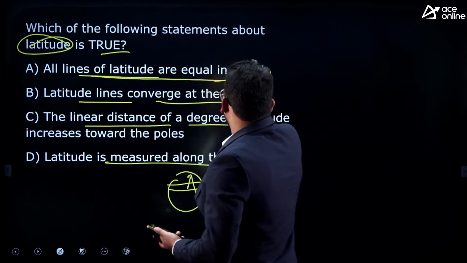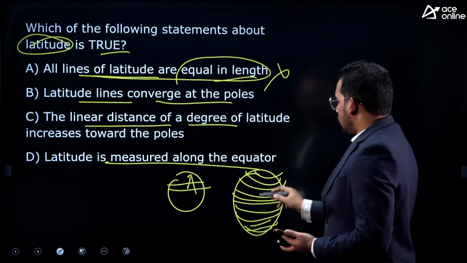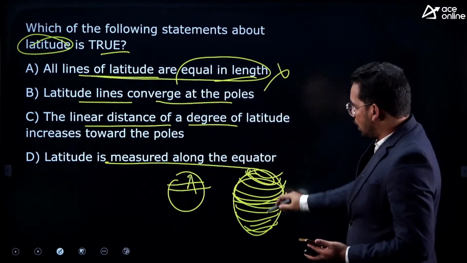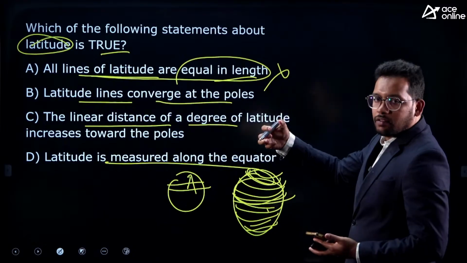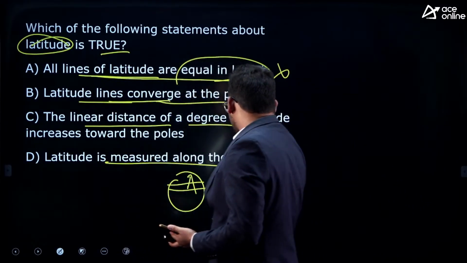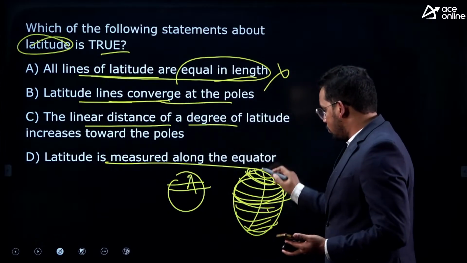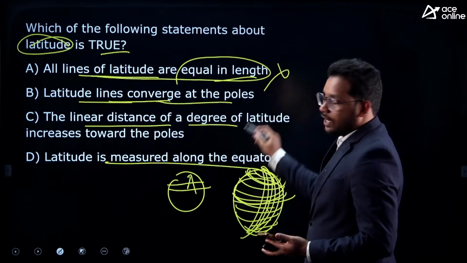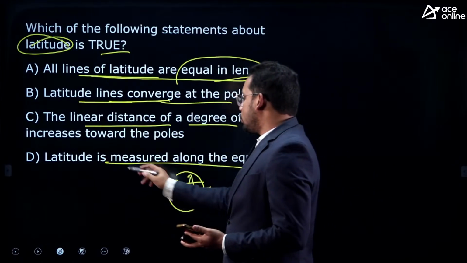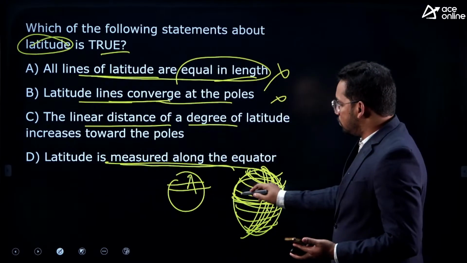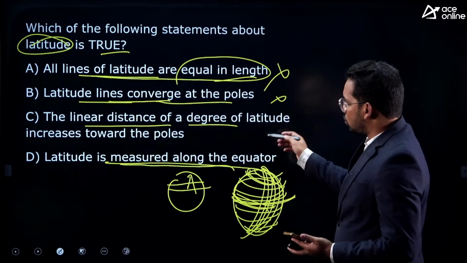All latitudes are equal in length? No, this is wrong, because the equator is the largest latitude, and as we move towards the pole, the length of latitude decreases. Latitudinal lines converge at poles? No, that actually is the longitudes. All the longitudes meet at poles, but not the latitudes. This is also wrong. Latitude is measured along the equator? No, latitudes are not just measured at the equator, it is measured throughout the Earth.